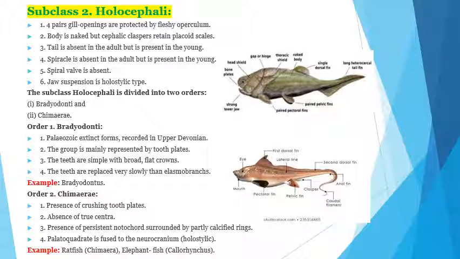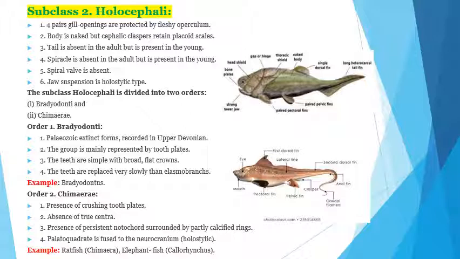Body is naked, but cephalic clasper retains placoid scales. Tail is absent in the adult but is present in the young. The spiracle is absent in the adult but present in the young. The spiral valve is absent. Jaw suspension is holostylic type.